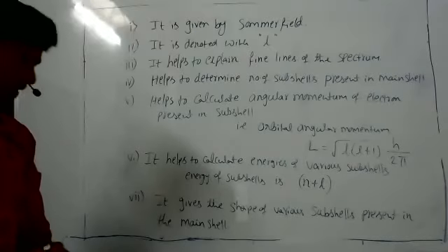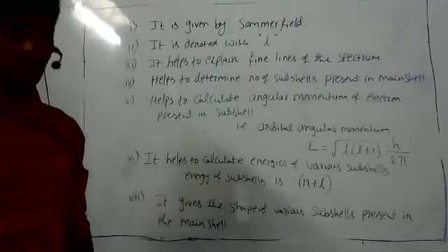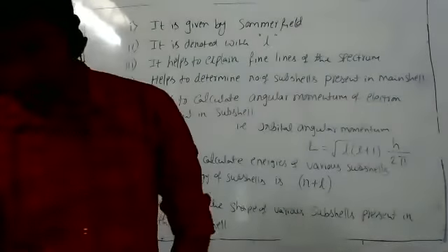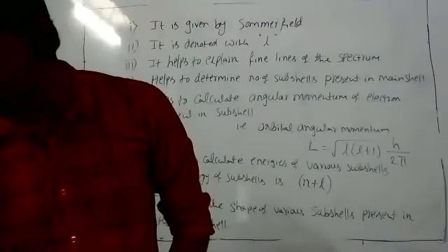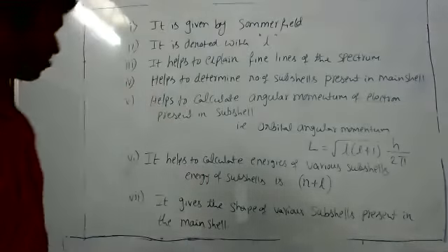The electron is revolving in only one shell, and 2 pi r is equal to n lambda. For the hydrogen atom only it is accepted.